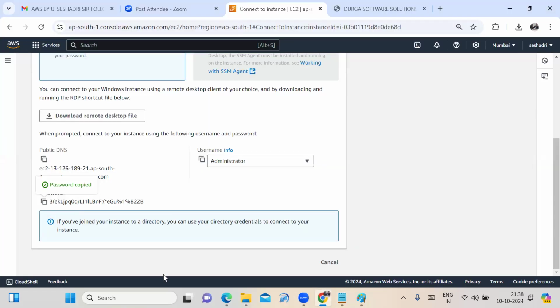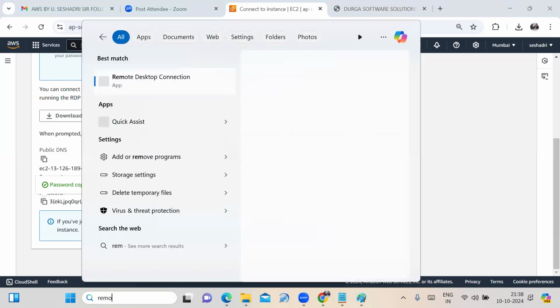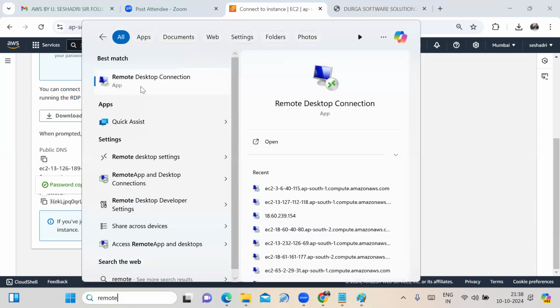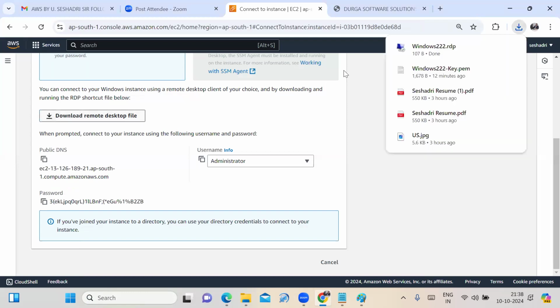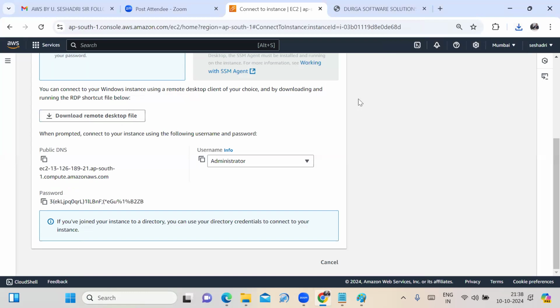To connect your Windows machine, if you are using the Windows operating system on your laptop or desktop, the remote desktop connection option is there. With the help of remote desktop connection, you can connect to your Windows server. If you are using the Linux operating system, then don't worry. Here the download remote desktop file option is there. We can download that file and use it to connect to your Windows machine. If we are using the Mac operating system, we also download the remote desktop file.